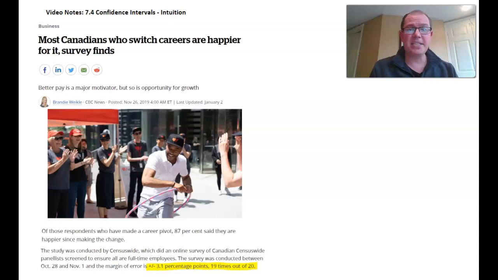Hi, I'm Graham Lewis. In this interval we're going to study confidence intervals, which is really useful and will help you not only in this course but also when you read articles in the news media to understand when they talk about confidence intervals and margins of errors. Let's have a look at this article from the CBC.